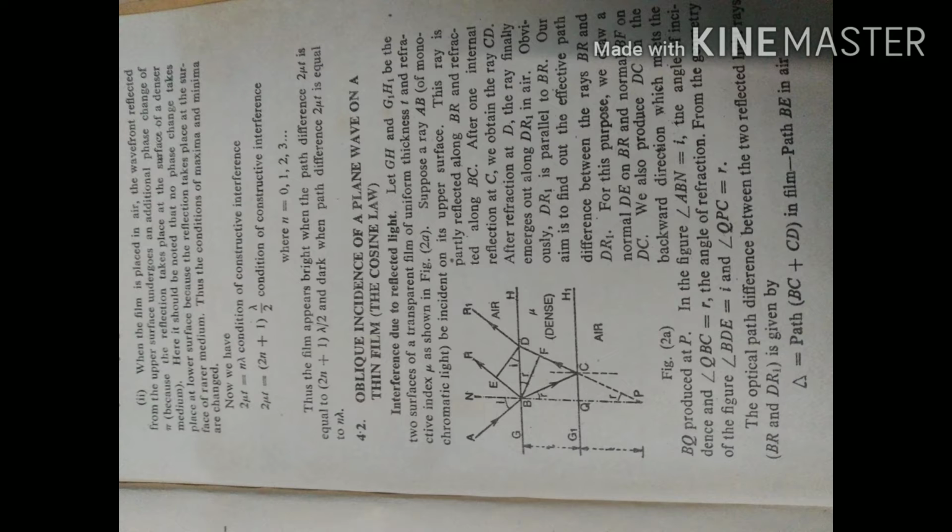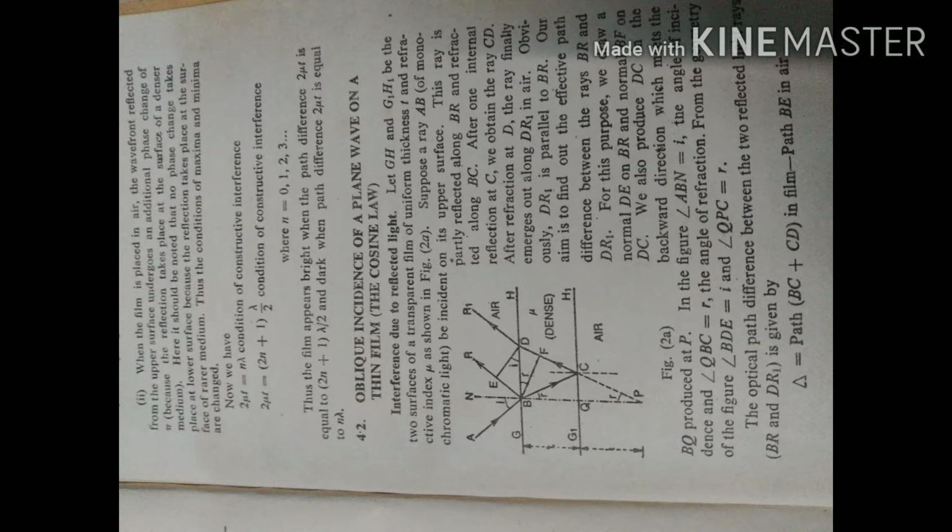This ray is partly reflected along BR and refracted along BC. After one internal reflection at C, we obtain the ray CD. After refraction at D, the ray finally emerges out along DR1 in air. Obviously, DR1 is parallel to BR.